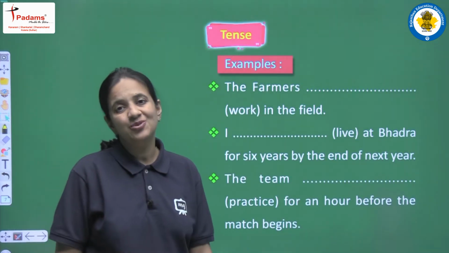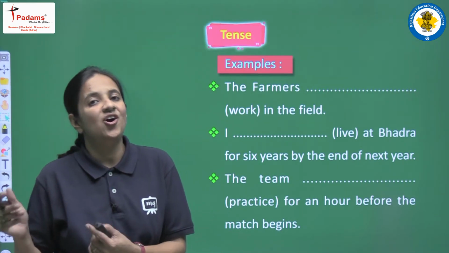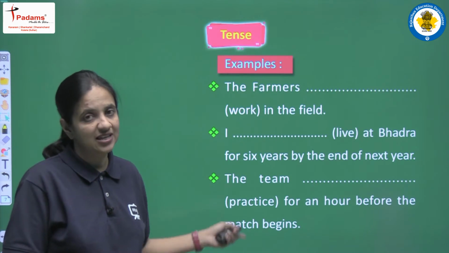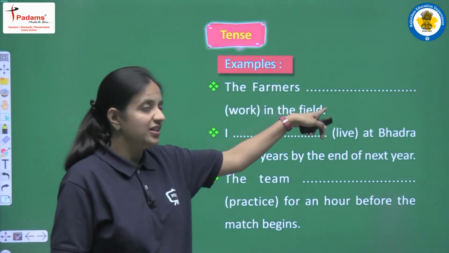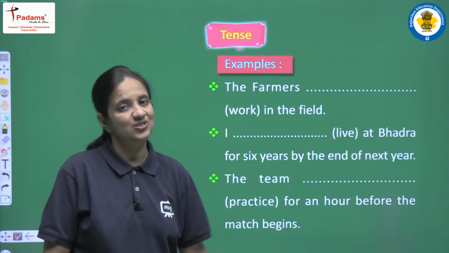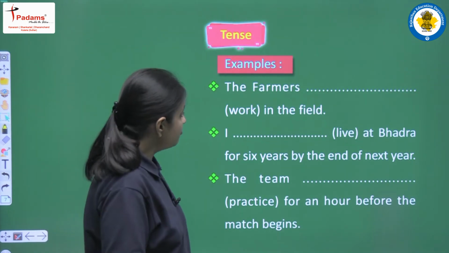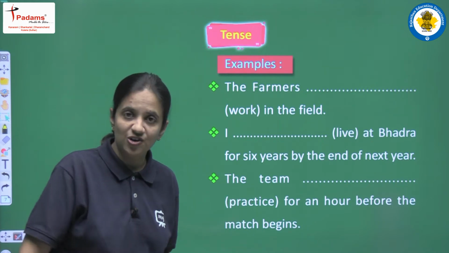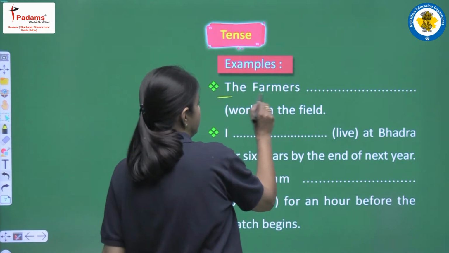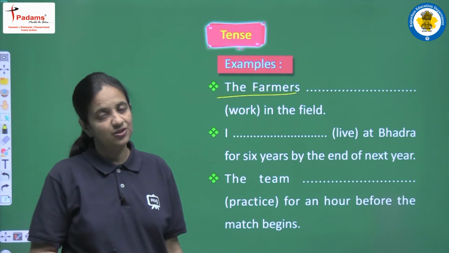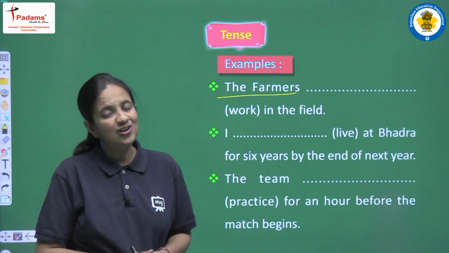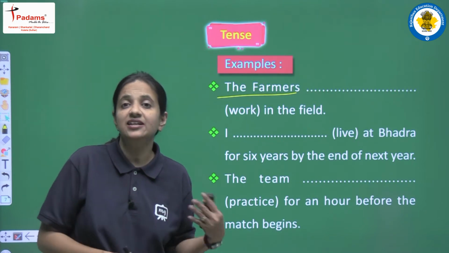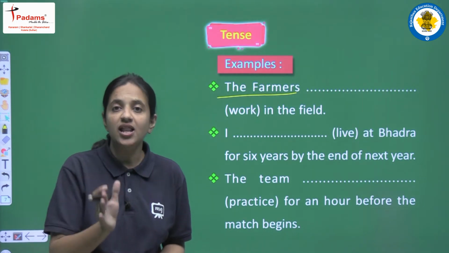Next we have some exercises. After discussing all the things, I am very sure that you are ready to fill in the blanks and complete the sentences. Let's read the first one: The farmers in the field. We have to use the future perfect continuous tense here. First, let's see the subject. As a subject we have farmers. We know that for farmers, or any other noun, we use "will have been".